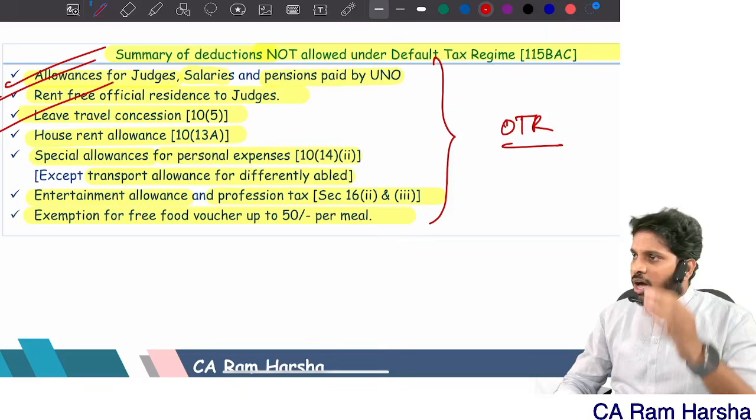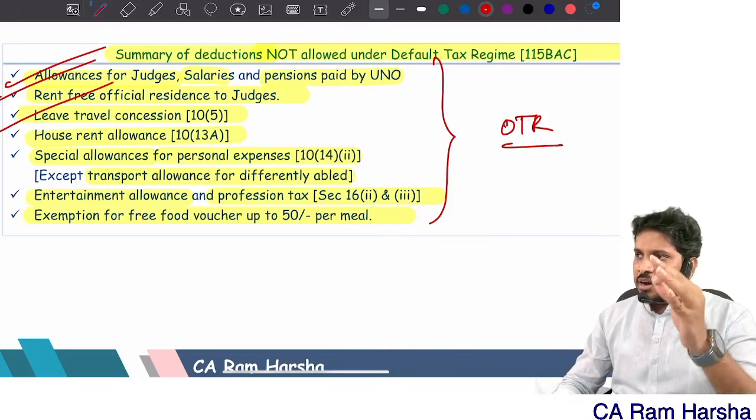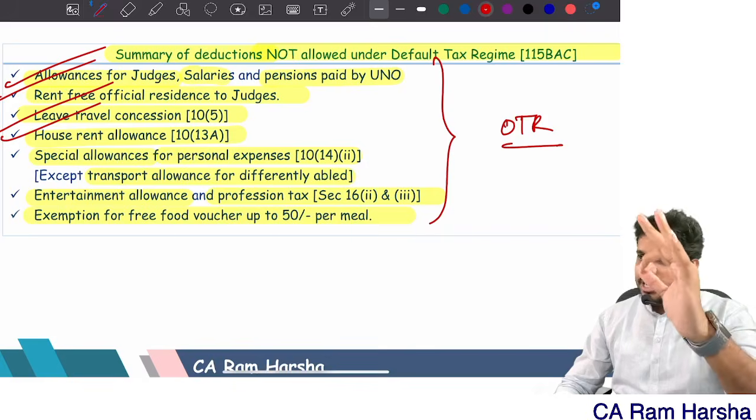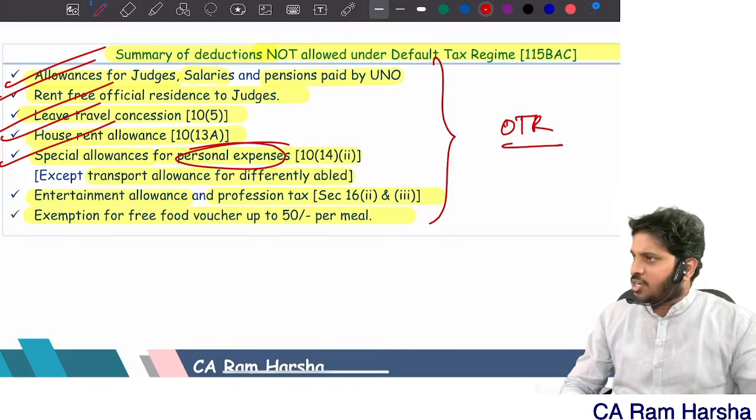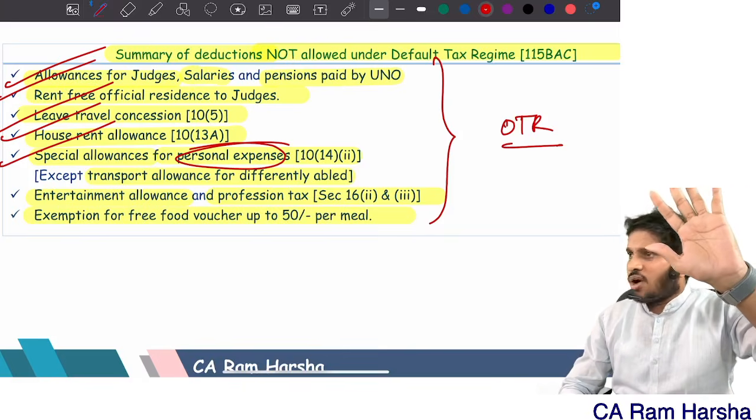Leave travel concession: optional tax regime, some exemption is there. Default tax regime fully taxable. HRA: optional tax regime, some exemption is there. Default tax regime fully taxable. Special allowances for personal purpose, always taxable. Yes or no? Under the default tax regime.